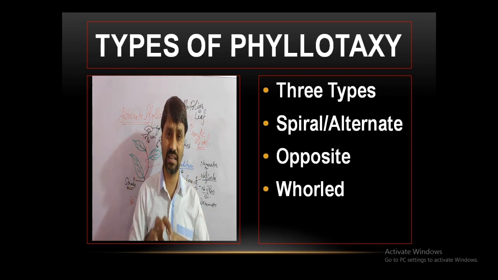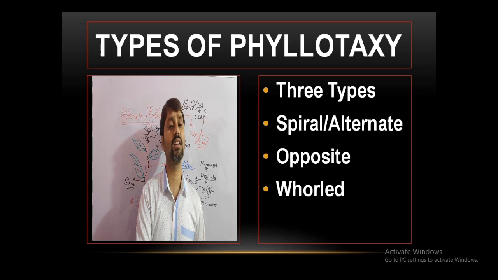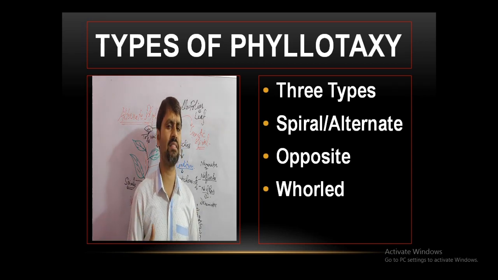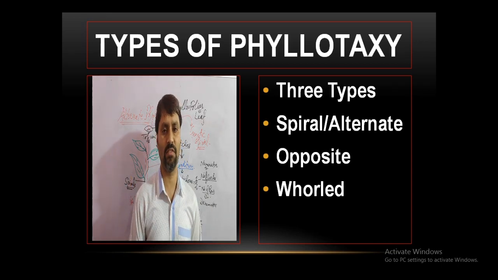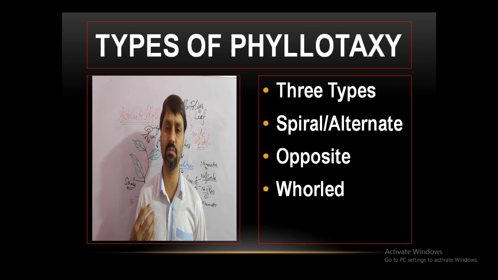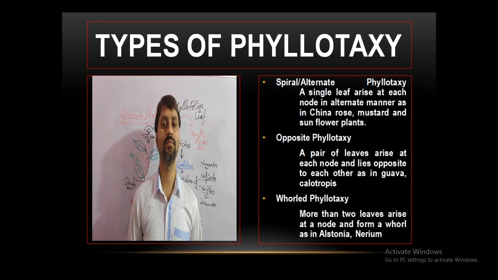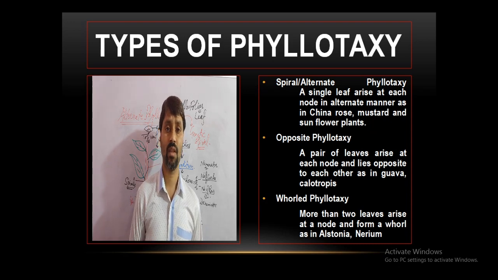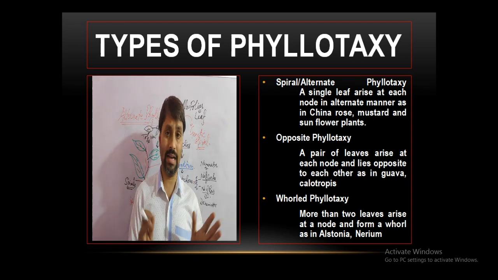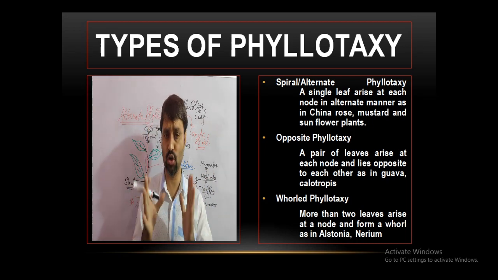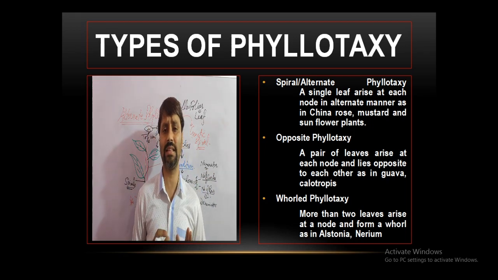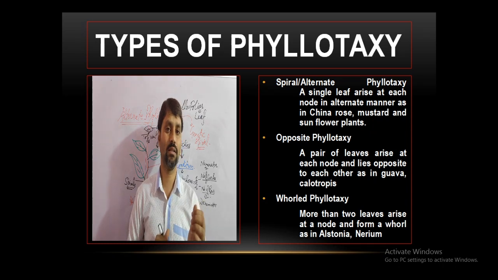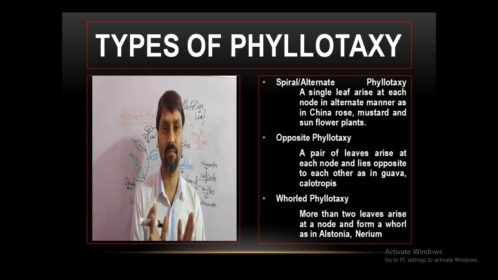One is spiral or alternate. Second one is opposite. Third one is whorled. Let us discuss one by one what alternate or spiral phyllotaxy means, what opposite means, what whorled means. See, spiral is the phyllotaxy when a single leaf is present over a node. I have told you earlier that the leaf arises from the node.